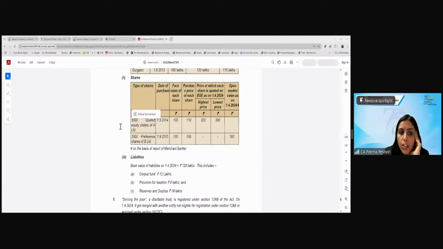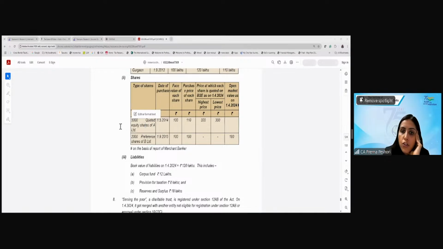See, here what we need to do is, with respect to the quoted shares, we have to take the average of the highest and lowest. You're right. So 310 being the average of 300 and 320 divided by 2, multiplied by, this is per share, so you have to multiply by 5,000 shares. That will be basically the quoted share value.